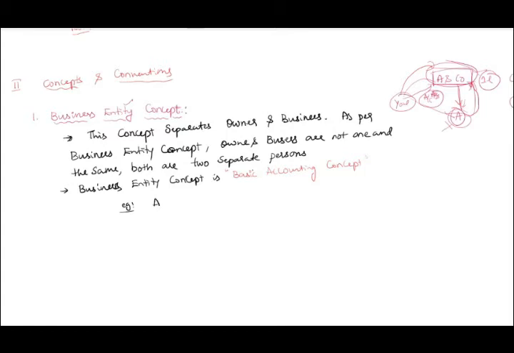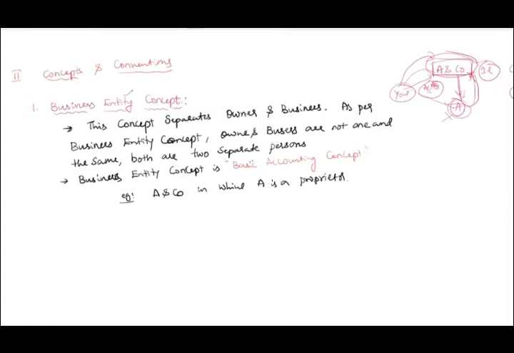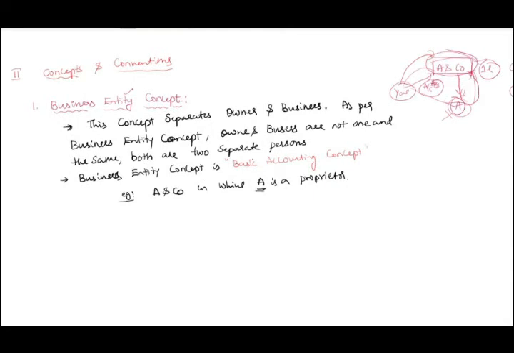So, example: A and Co., in which A is a proprietor. That means A is actually the owner of the business, but the name is A and Co. But for accounting, entity-wise, A and Co. is separate and Mr. A is separate.